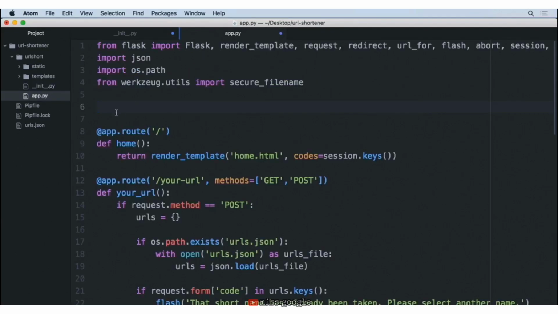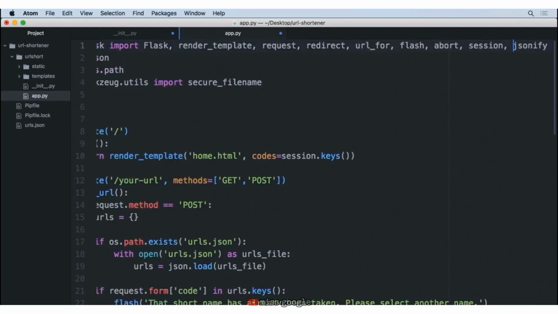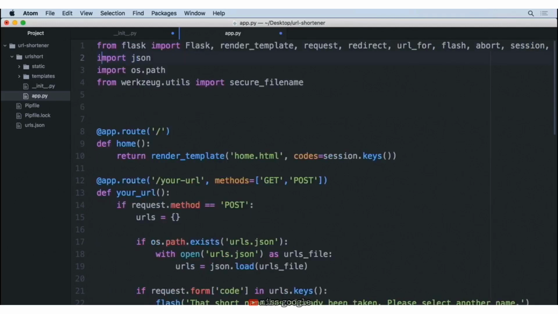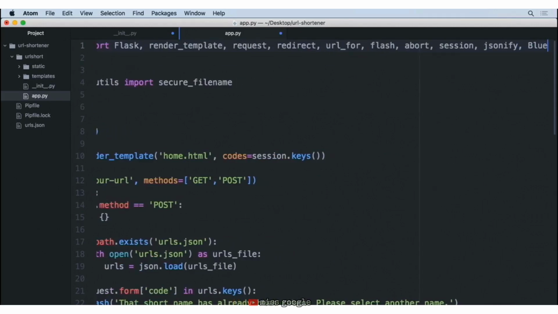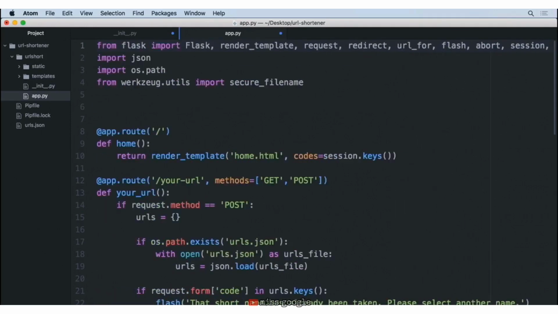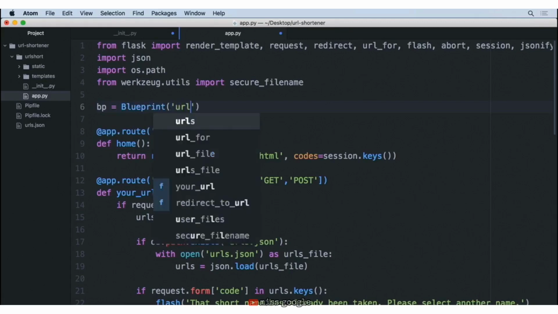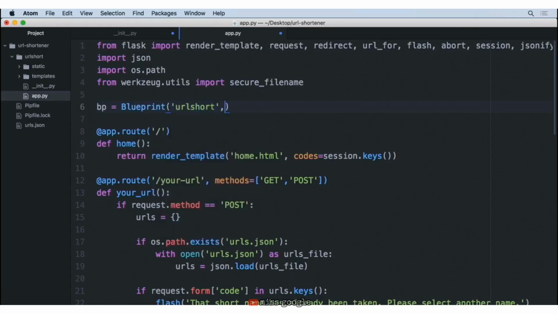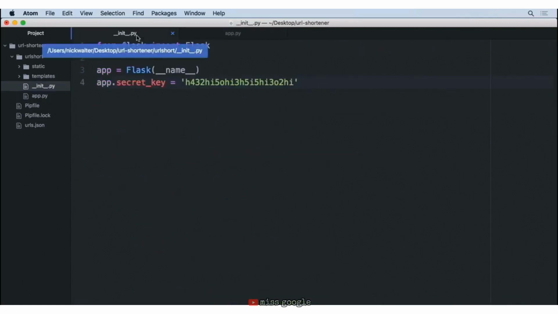But then what we want to do is inside of our app.py, add something called Blueprint in here. So go ahead and make sure that we're at the end of the line here. We're going to also import Blueprint. And once we've done that, if you'd like to, we no longer need the capital Flask as an import, so we can go ahead and get rid of that. But here we need to say bp, short for blueprint, is equal to capital Blueprint. And inside of Blueprint, we want to have the new name of this, url_short, comma, and then __name__. Okay?